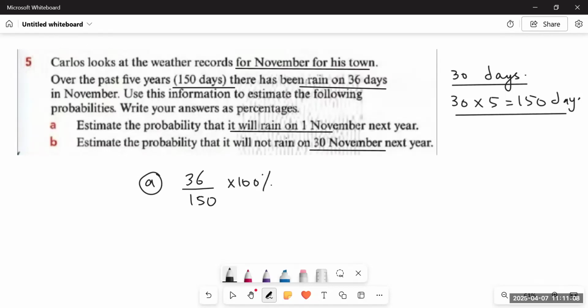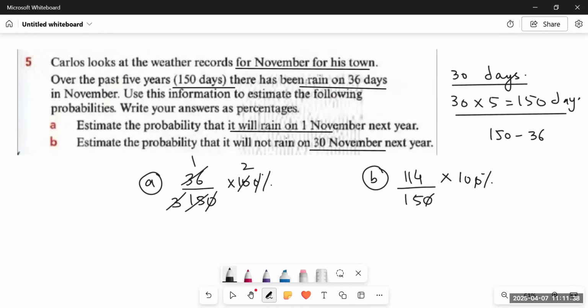So for part A, it would be 36 upon 150 multiplied by 100%. And for part B, it would be 150 minus 36, which is 114 upon 150. For this, you first subtract 36 from 150, which is 114. Now we will cut these zeros with one another. So we get 5 twos are 10, 5 threes are 15, 3 ones are 3, 3 twelves are 36. So 12 twos are 24%. That is, there is a 24% chance it would rain on any day in November.